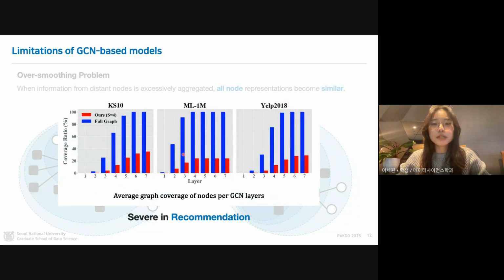And this issue is especially critical in recommendation data. The figure here shows the graph coverage, that is, how much of the graph is used when computing each node's representation with different numbers of GCN layers. When we look at the blue bars here, which are from the previous GCN-based methods, with just 3 to 5 layers, most nodes are already covering over 90% of the graph. And that's also why most existing GCN-based recommenders show peak performance with only 2 to 4 layers.